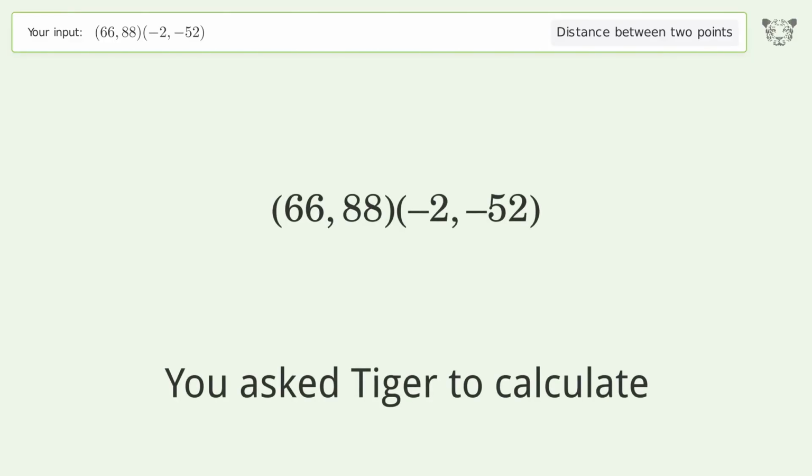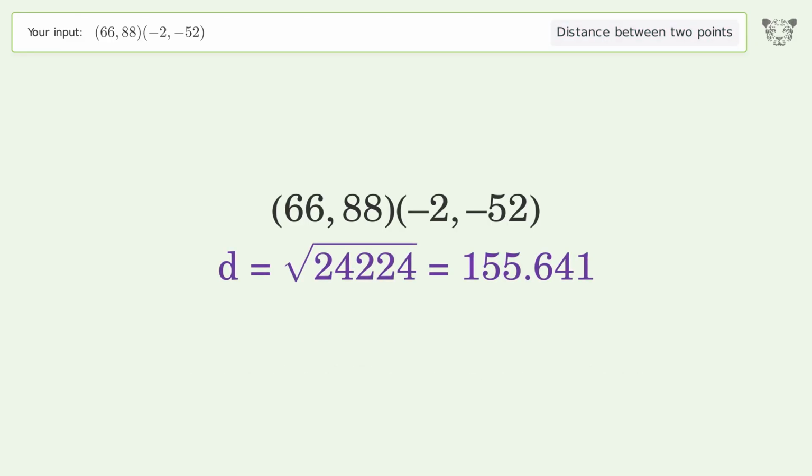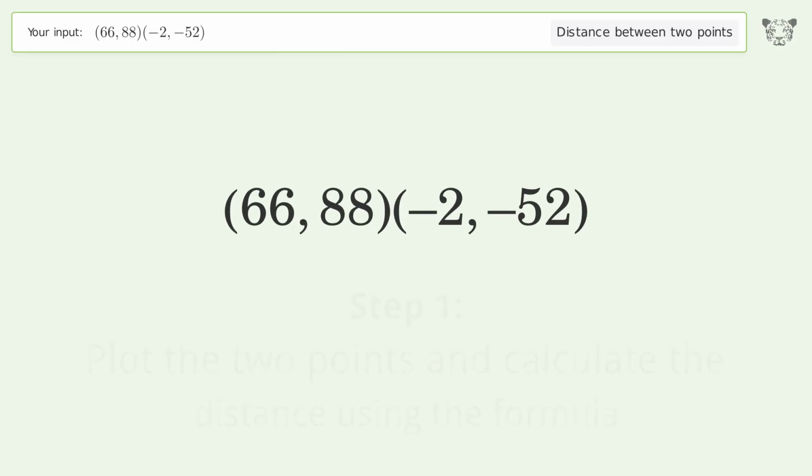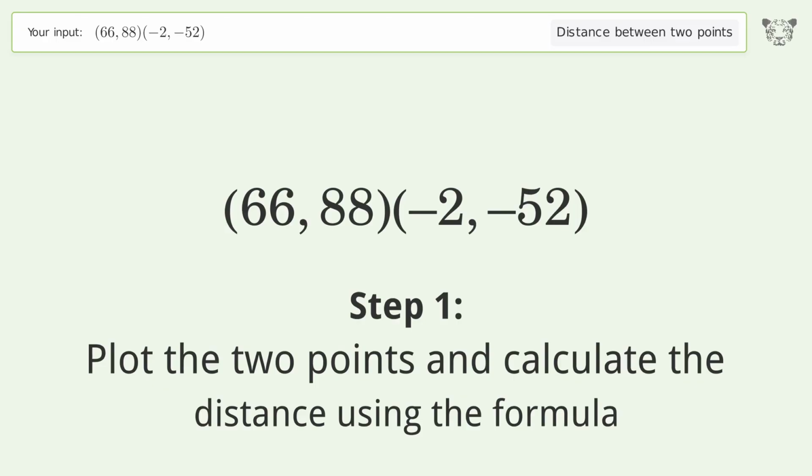You ask Tiger to calculate. This deals with the distance between 2 points. The distance between the 2 points is the square root of 24,224, or 155.641. Let's solve it step by step. Plot the 2 points and calculate the distance using the formula.